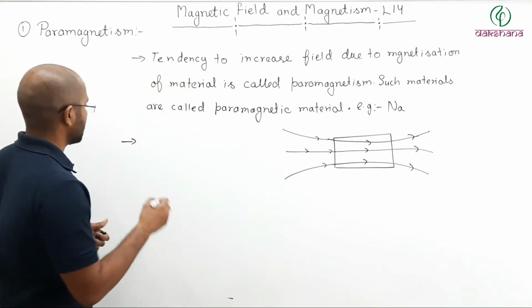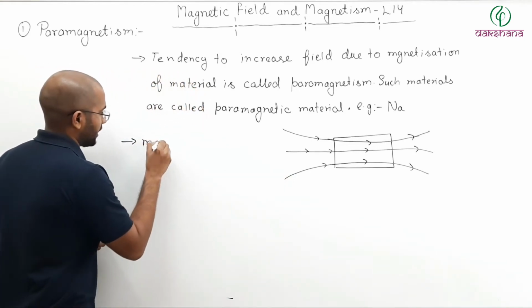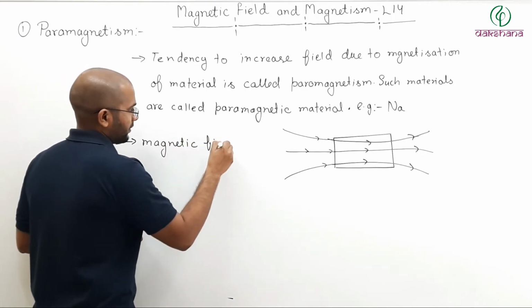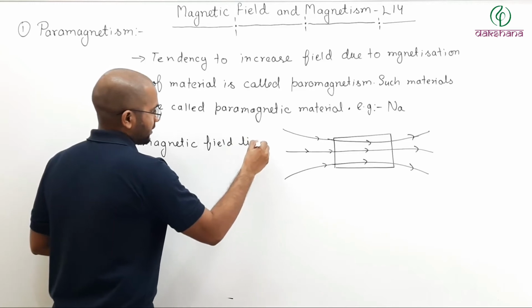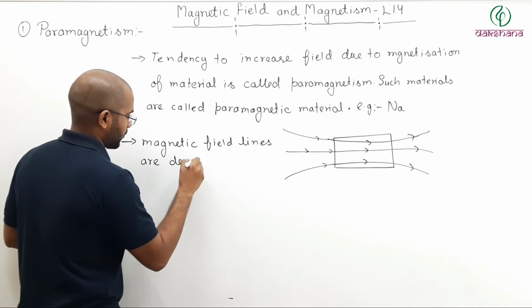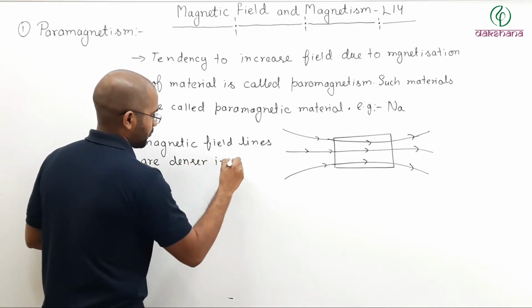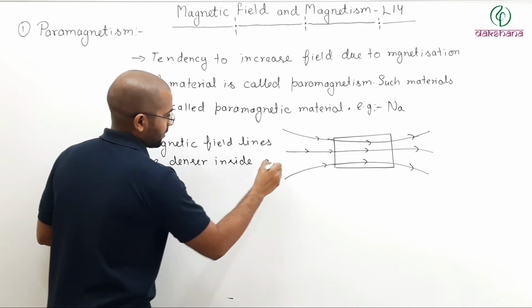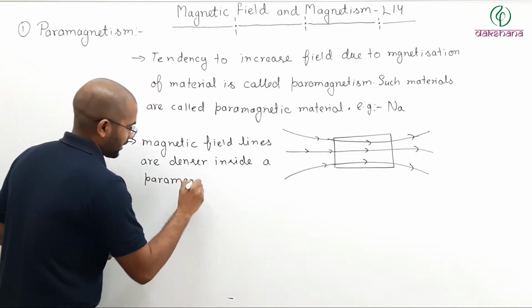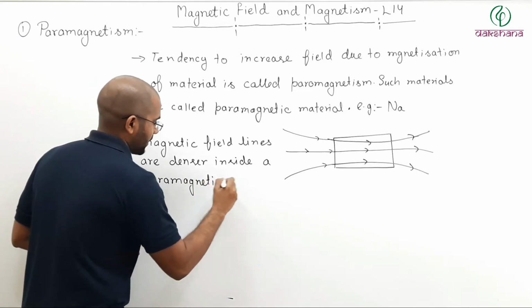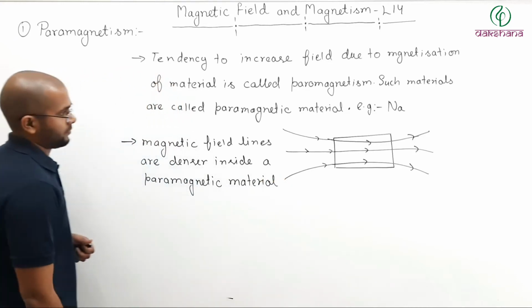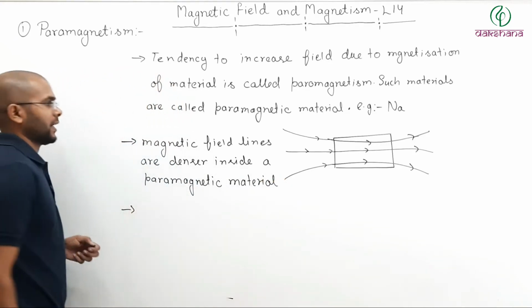So here you can write: magnetic field lines are denser inside a paramagnetic material.